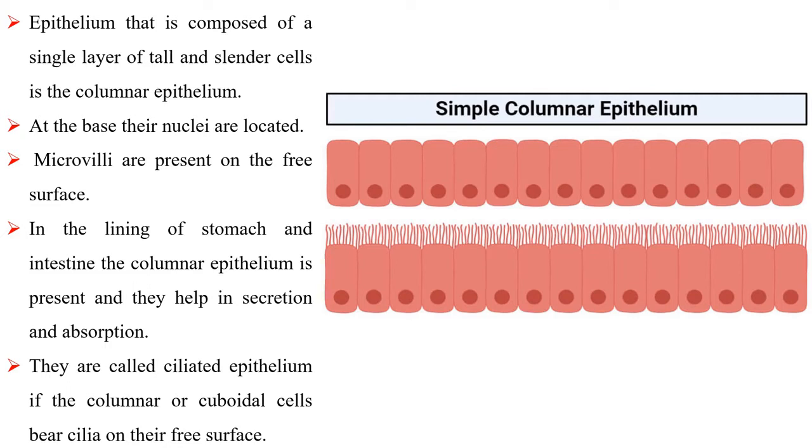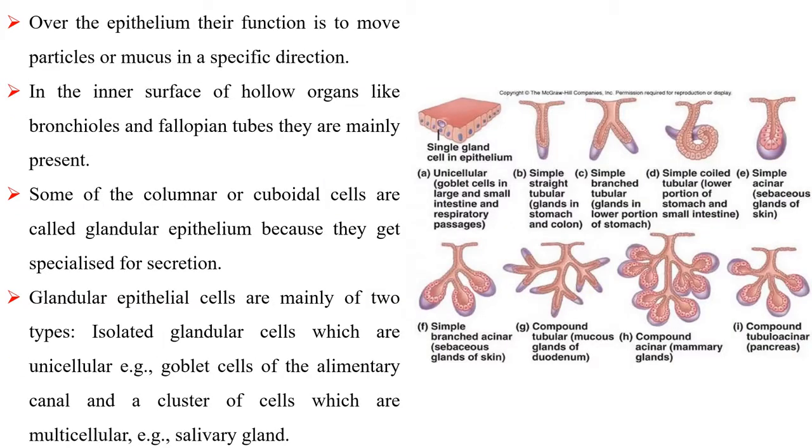They are called ciliated epithelium if the columnar or cuboidal cells bear cilia on their free surface. Their function is to move particles or mucus in a specific direction over the epithelium. They are mainly present in the inner surface of hollow organs like bronchioles and fallopian tubes. Some of the columnar or cuboidal cells are called glandular epithelium because they become specialized for secretion.